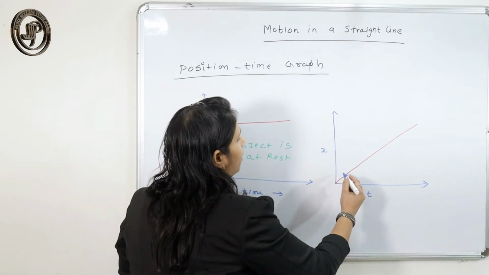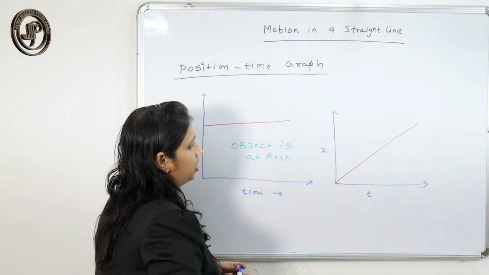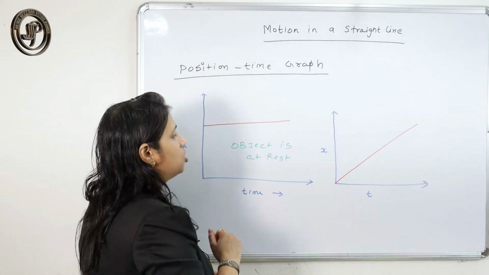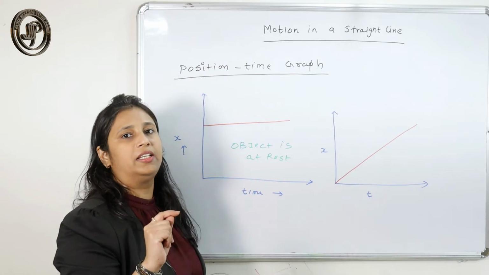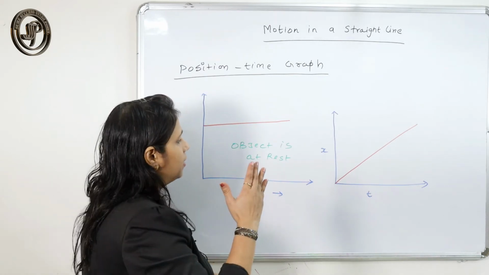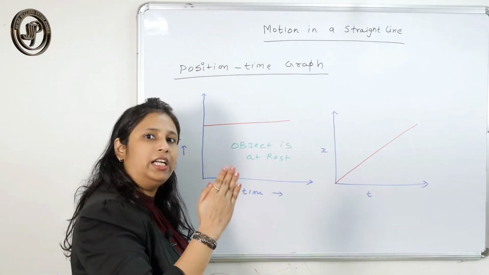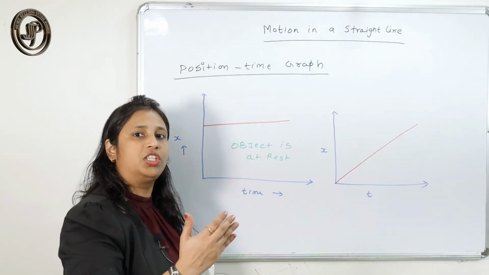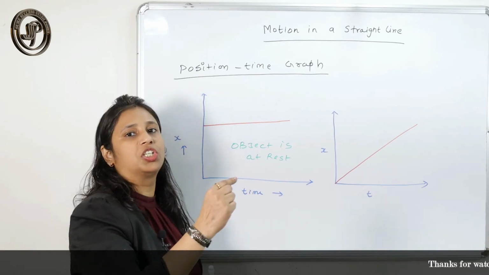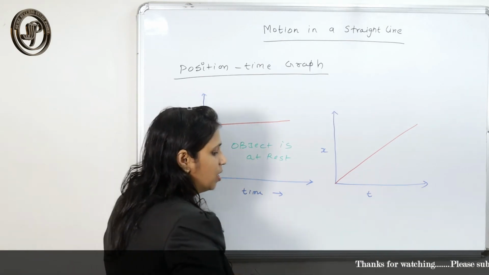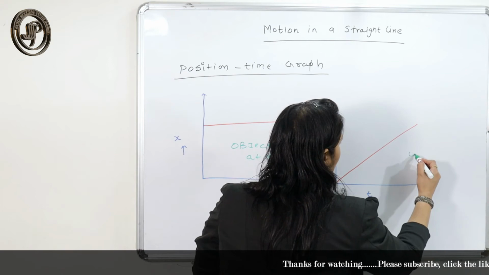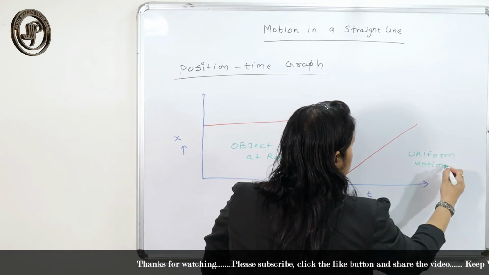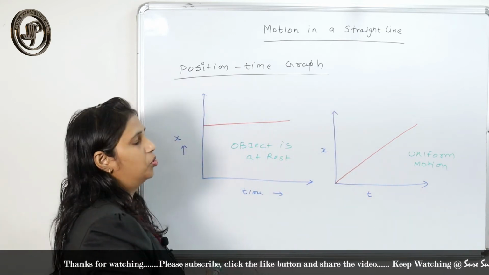This signifies that the position is changing with respect to time. The time is changing and the position is changing, but the graph is linear. This signifies that the body travels equal distance in equal intervals of time. The equal position changes occur in equal intervals of time. This signifies the graph of uniform motion. The body is moving in uniform motion.